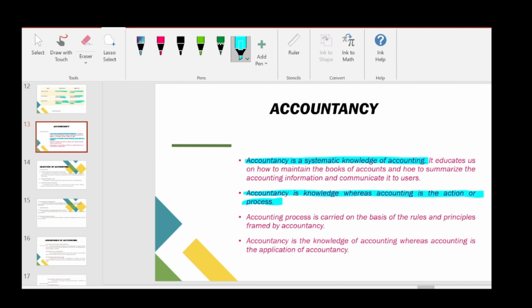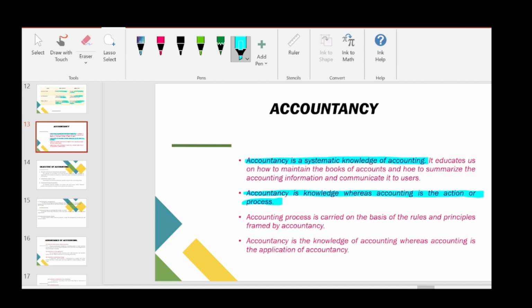So the widest aspect is accountancy, because accountancy is the systematic knowledge. Now, accountancy gives the knowledge of how to do an accounting. Accountancy only gives the knowledge of maintaining books of accounts and how to summarize and communicate the accounting information to its users. So accountancy, then comes accounting. Accounting is an action or process. Accounting is just doing the action or process of accounting. Accountancy is knowledge, whereas accounting is the action or process.